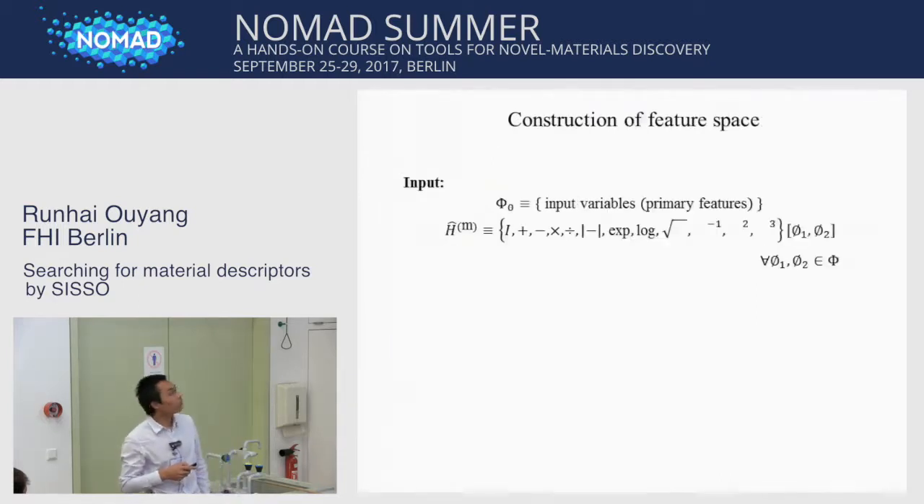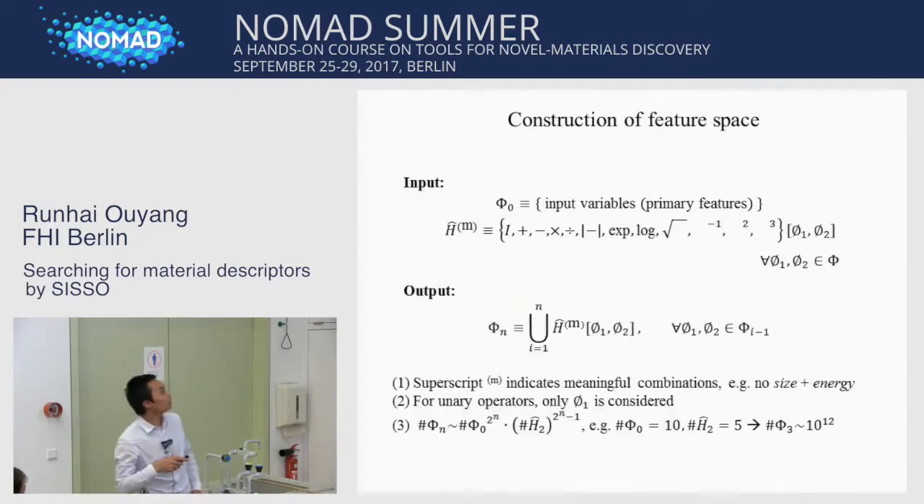Here I show you how we construct a feature space. First, we need input of an initial feature space which contains the input variables, or what we call primary features. Also, we need an operator set so that we can transform the basic variables to expand the feature space. And the output is phi n, the feature space of rank n.